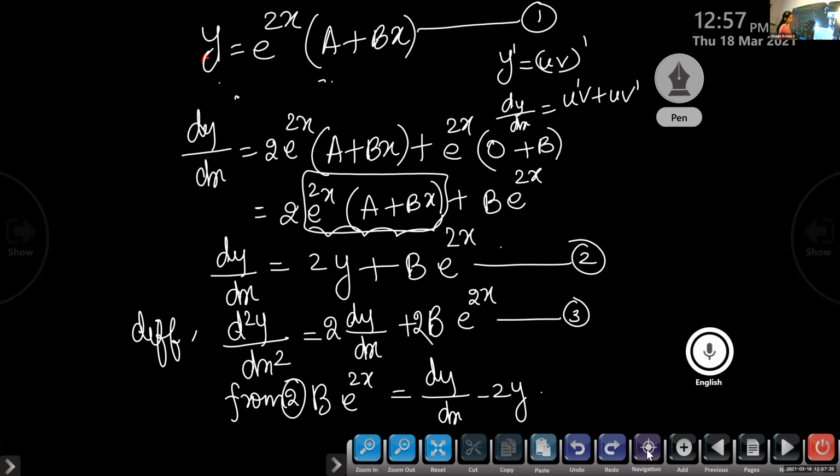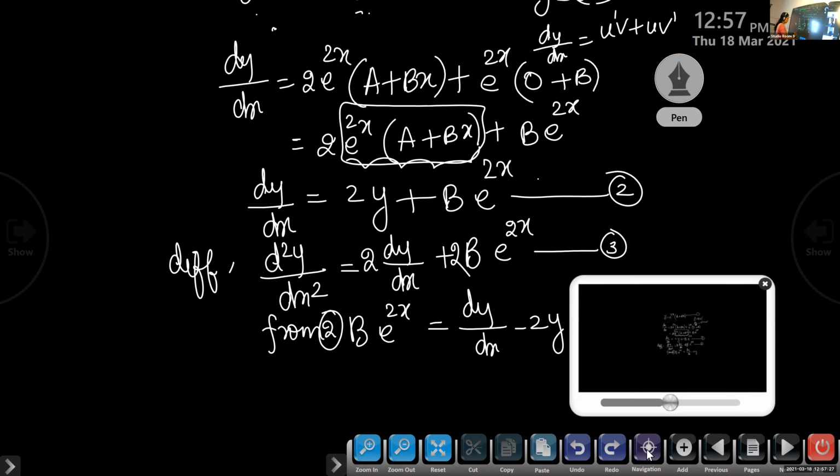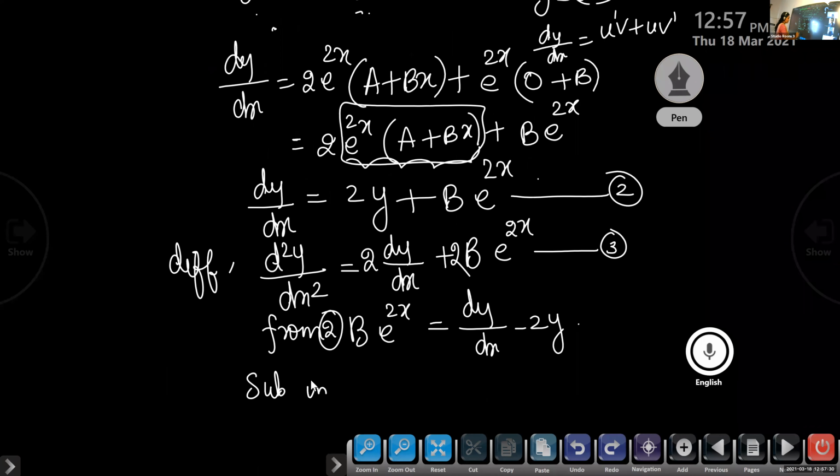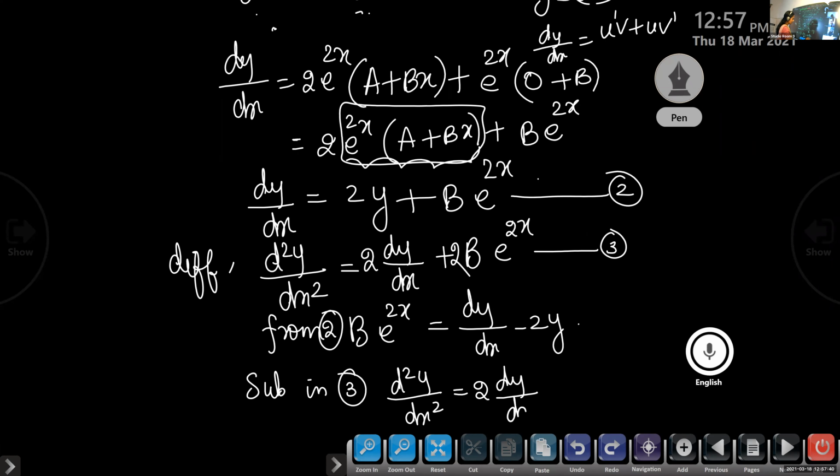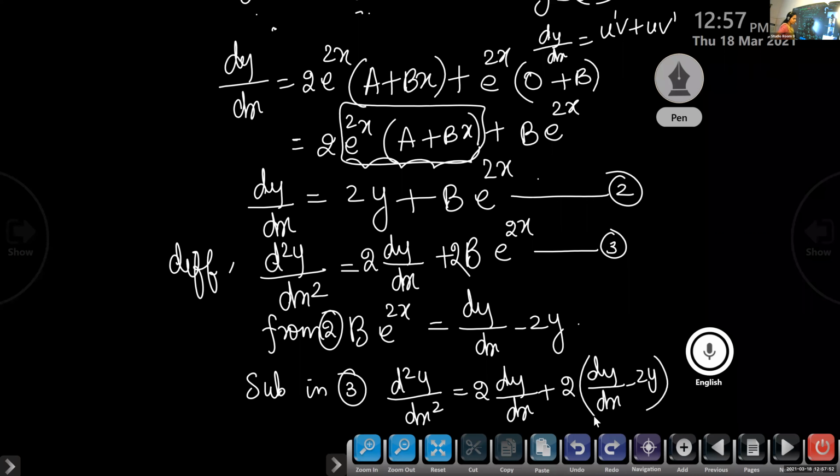Now substitute this in the third equation. Substituting in 3, we get d square y by dx square is equal to 2 dy by dx plus 2 into, instead of b e raised to 2x, we can write dy by dx minus 2y. Is it okay, Anand? Yes, ma'am. Okay, so now once again open the brackets.